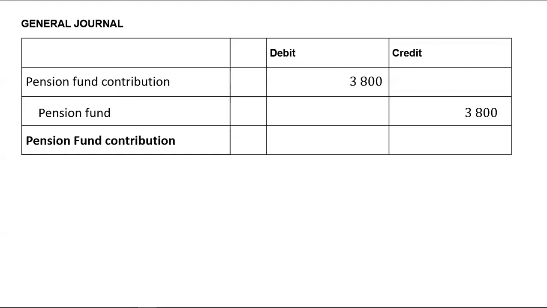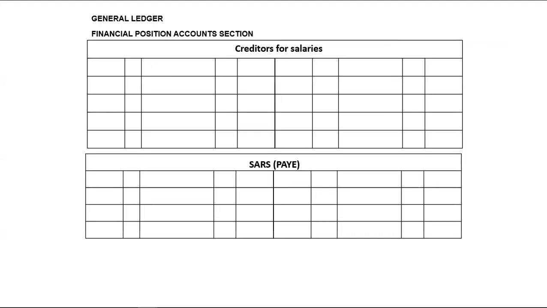Creditors for salaries already had a balance. So creditors for salaries, it's a liability. It increases on the credit side. Already, when you look at the information that was given to you, creditors for salaries were already sitting at 120,000 rand. It will be increased by what we currently owe the employee. That will be salaries and wages for the current financial year.